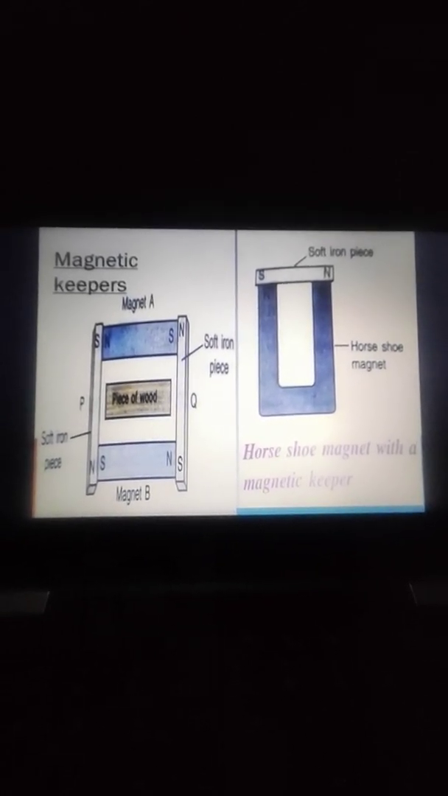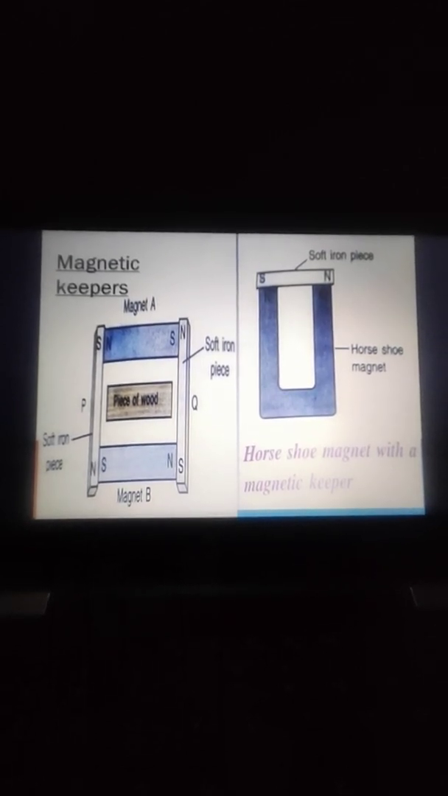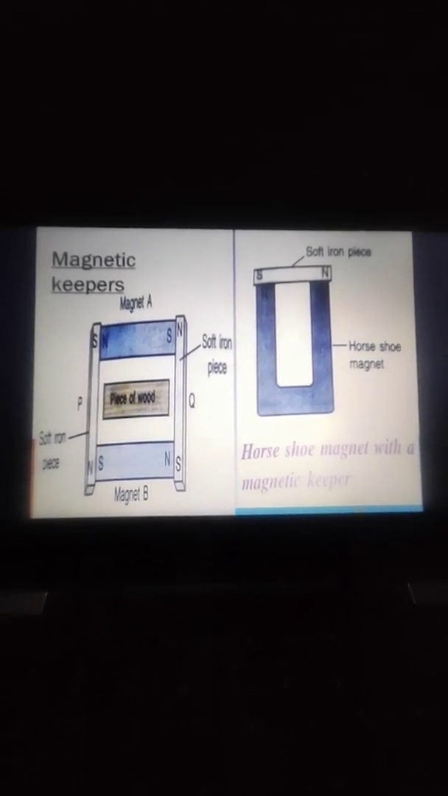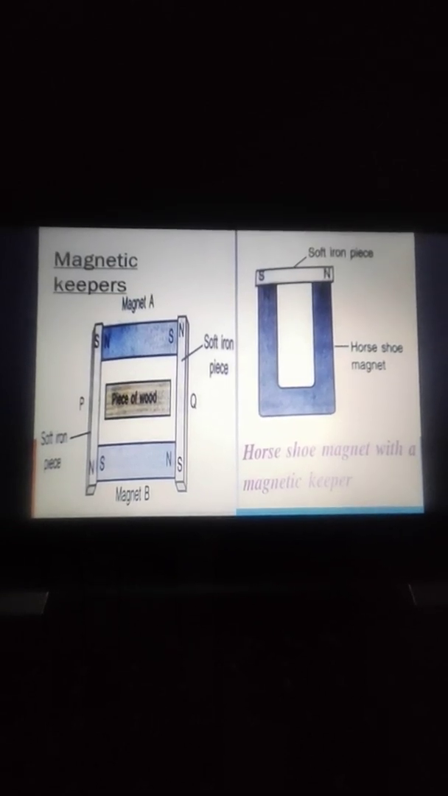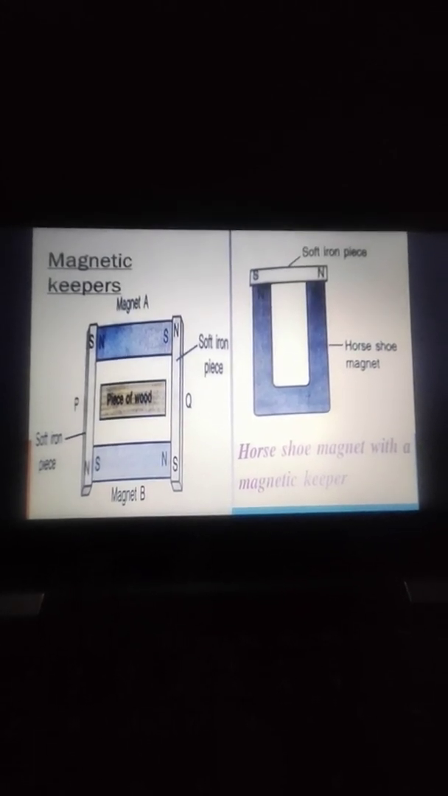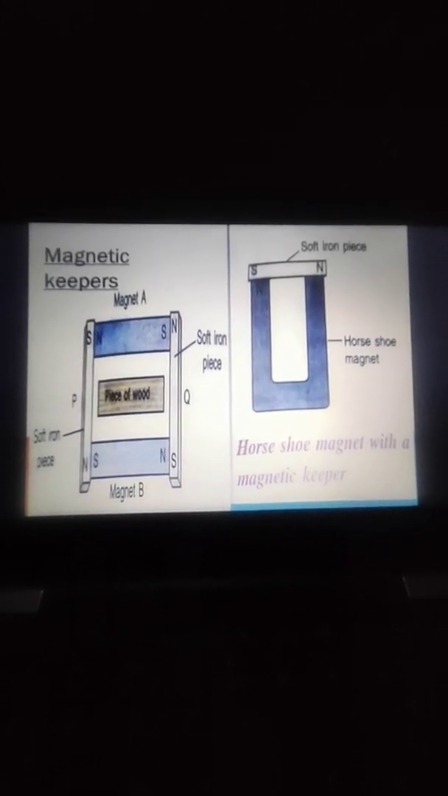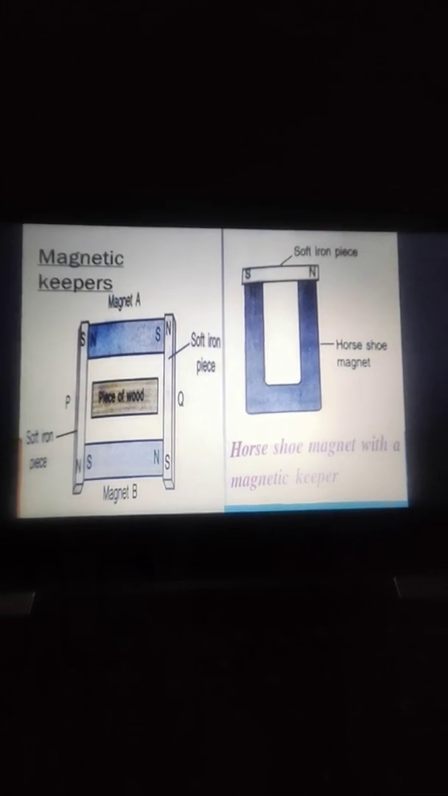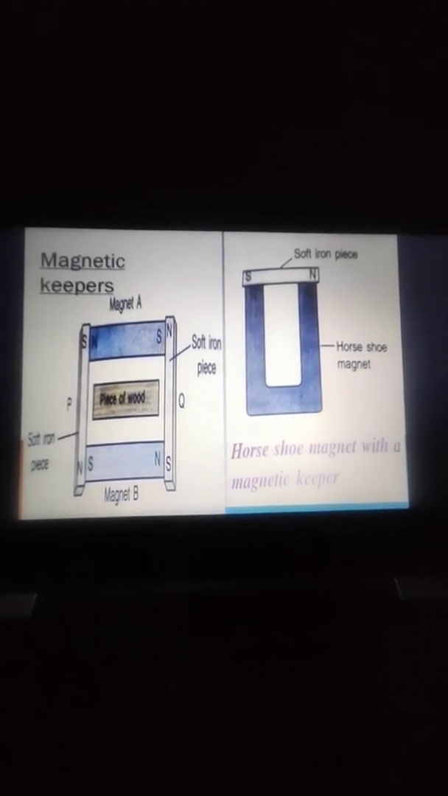Here you can see in your figure 1 that two magnets with magnetic keepers are there. Magnet A and magnet B are there, whereas the iron bars P and Q are there to store them. When we bring them together, the opposite poles will be induced in your iron bars, and a piece of wood is kept in center so that there is no attraction or repulsion. So by magnetic induction, opposite polarities are developed at the ends and a closed cycle is formed. This prevents the loss of magnetism of magnet.